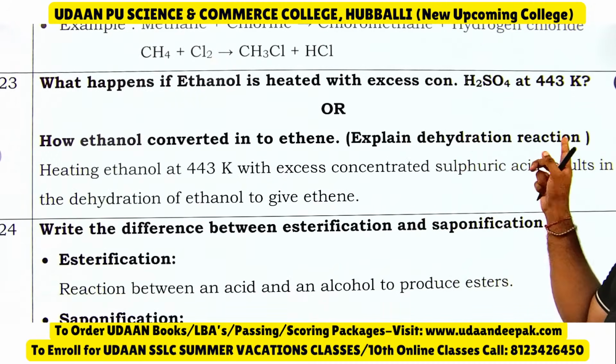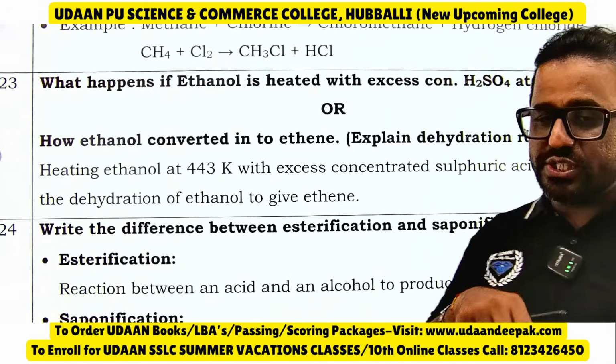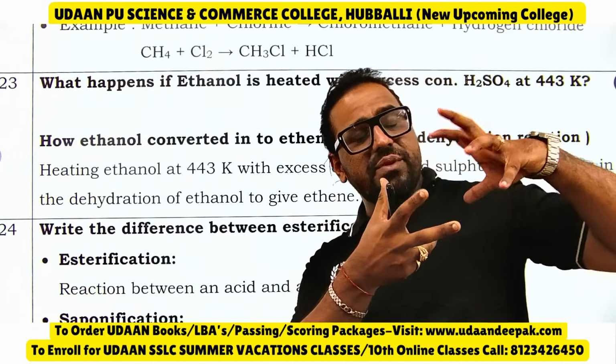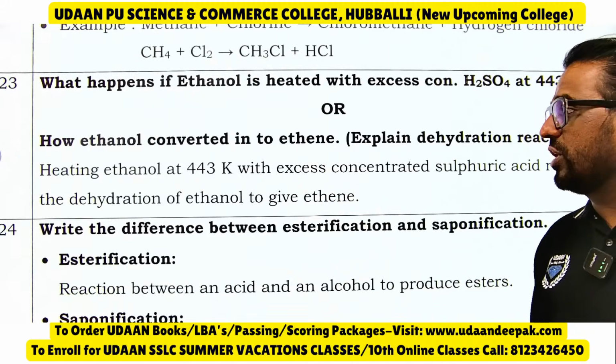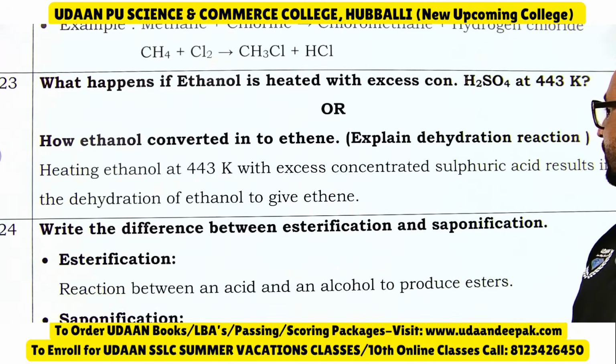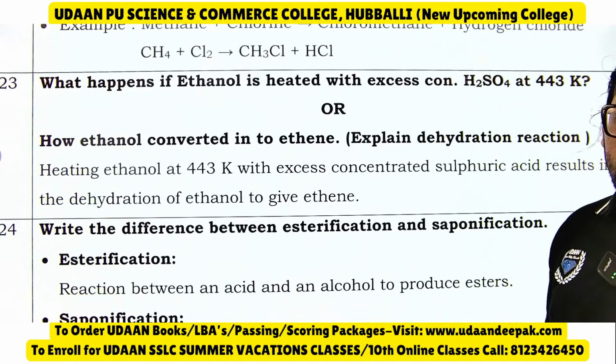What if ethanol is heated with excess of concentrated H2SO4, or ethanol converted into ethene? Explain dehydration reaction. Dehydration means removal of water. See, heating ethanol at 443 Kelvin with excess concentrated sulfuric acid results in dehydration of ethanol to give ethene.